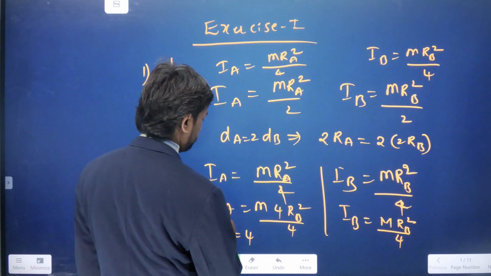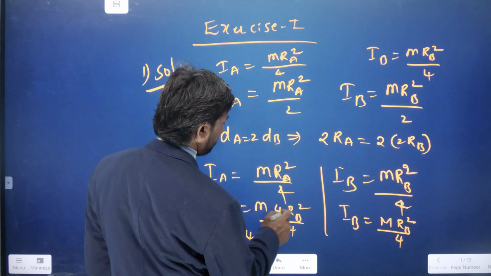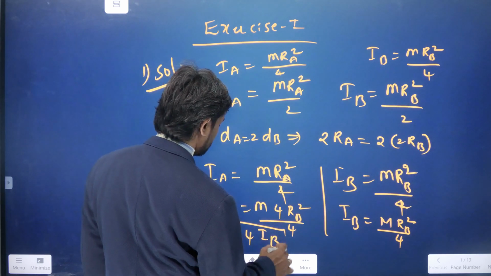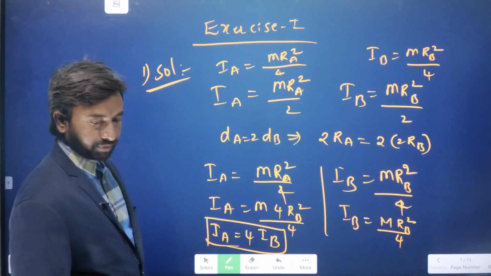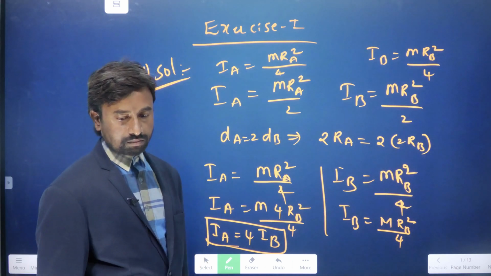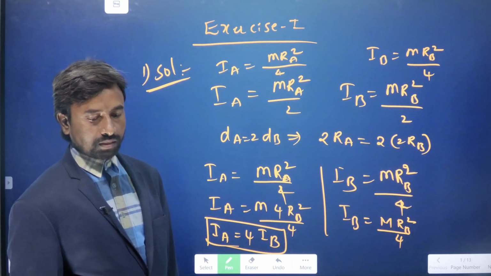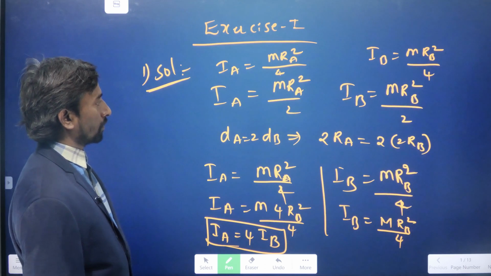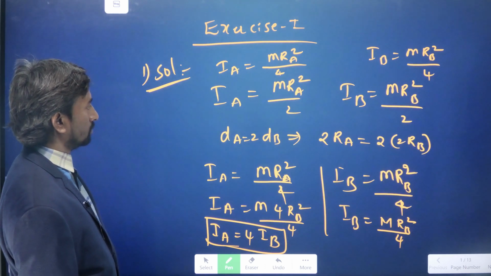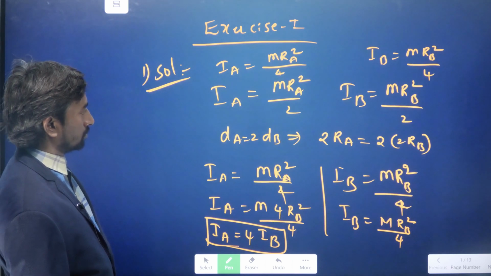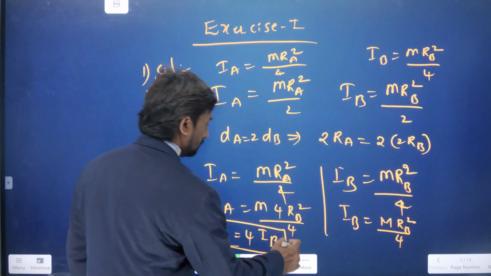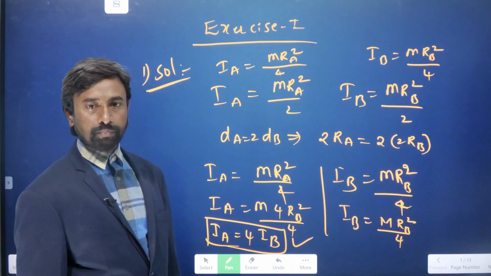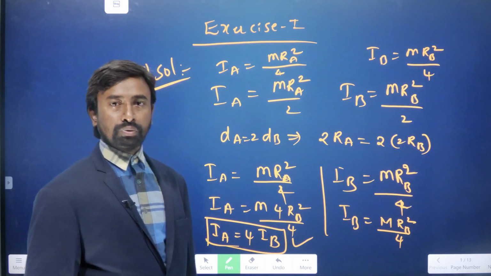So now the moment of inertia of A is 4 times mr square by 4, that is Ib. So the answer is: the moment of inertia of A will be 4 times larger than that of B. Ra is equal to this one. So the moment of inertia of the first disk is 4 times larger than that of B. Option 2.